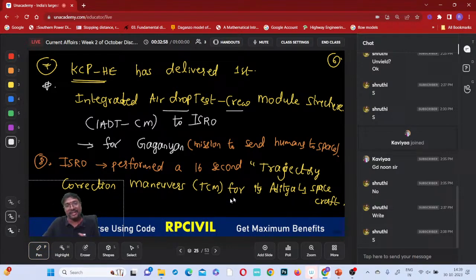Chandrayaan purpose is to send this which one? Chandrayaan 1, 2, 3. What is the purpose of them? To study this moon, na? And what is that Aditya L1? This is a study of which one? This is the sun, na? This is a spacecraft, right? This is a space vehicle we are sending to the sun. So what will happen? It will be rotating around the sun and it will be observing. It will be taking the observations of this sun, what is happening inside and all these things, right? So this is to study the sun, you can say, right?